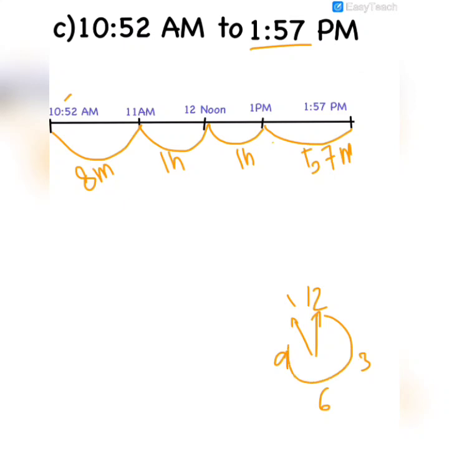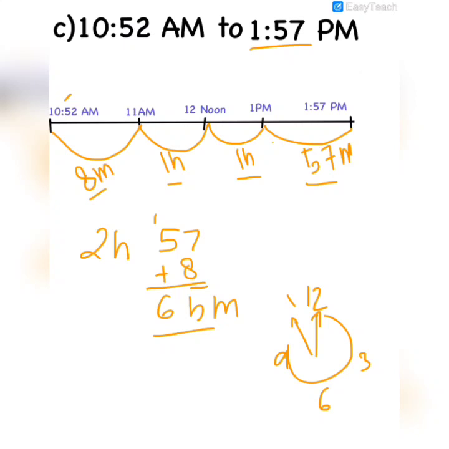So again we calculate 2 hours and 8 minutes plus 57 minutes. Let's calculate 57 minutes plus 8 minutes. So this will give us 65 minutes, and we know that in the minutes category we cannot have any number greater than 59, because as soon as it crosses 59 and reaches 60, it again becomes one complete hour.